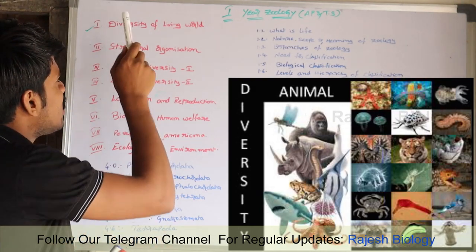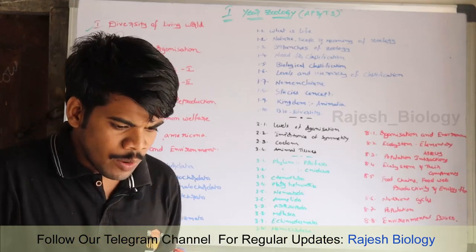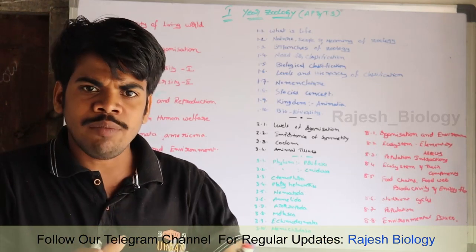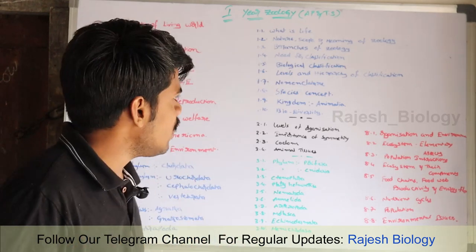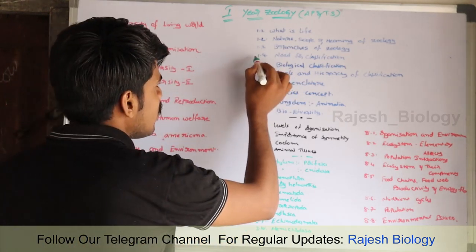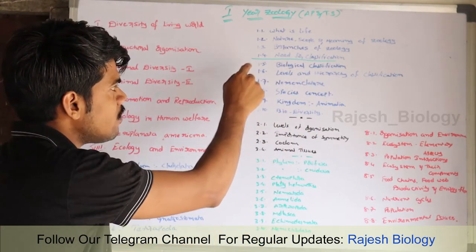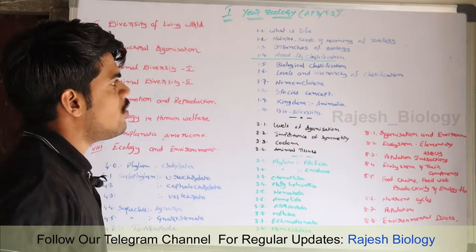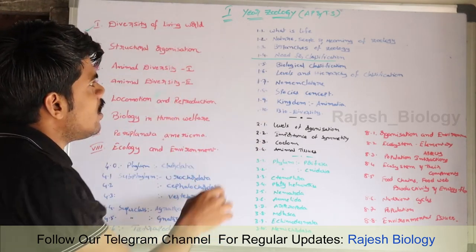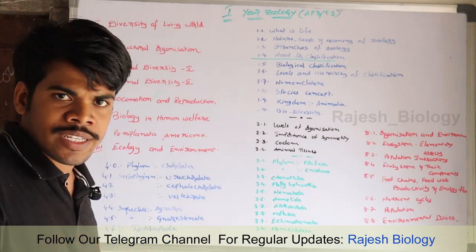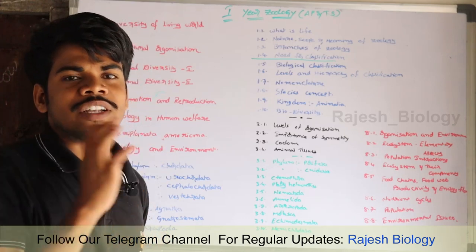We are going to discuss the diversity. In that diversity we have to divide the animals into separate groups for better understanding. That is known as classification. Need for classification is one branch in diversity of living world. There are 10 subunits present in the first unit. What is life is the first question and the first concept in the first unit.